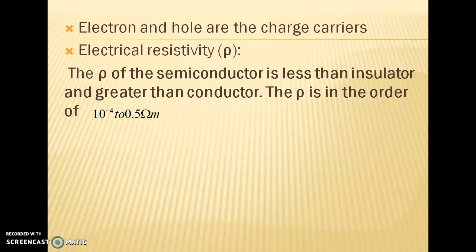The electrical resistivity of a semiconductor is less than that of an insulator and greater than that of a conductor. It is in the order of 10 power minus 4 to 0.5 ohm meter. In an insulator we can't alter the electrical resistivity, and in a conductor we also can't alter the resistivity, but it is special for a semiconductor. We are able to alter the electrical resistivity by increasing or decreasing the temperature. So this is a very important point.